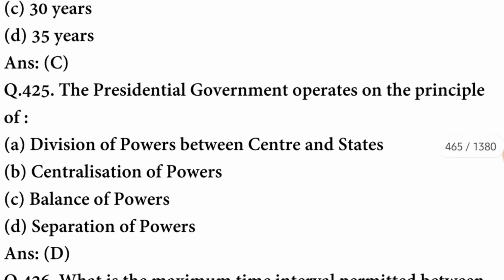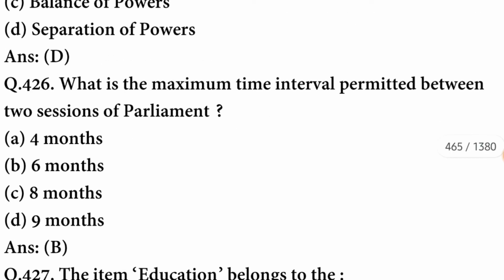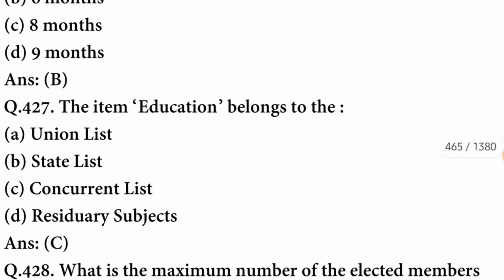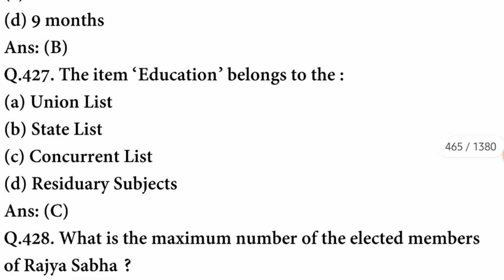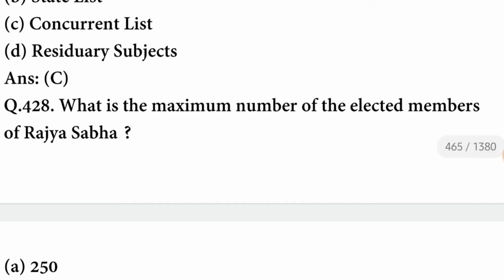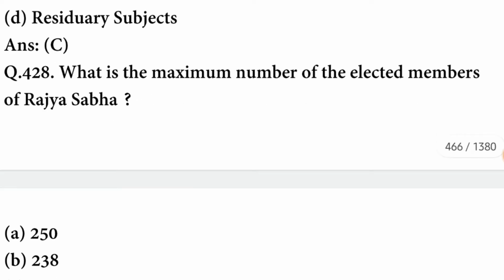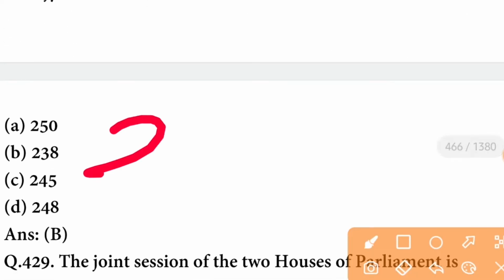C option is correct. The presidential government operates on the principle of separation of powers. What is the maximum time interval permitted between two sessions of parliament? It is 6 months. The item education belongs to the concurrent list. C option is correct. What is the maximum number of the elected members of Rajya Sabha? The maximum number is 238.